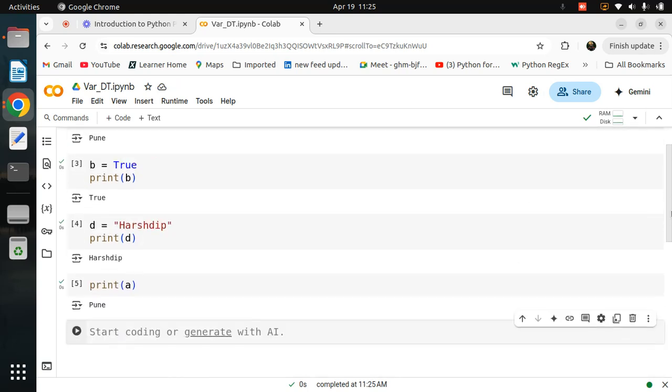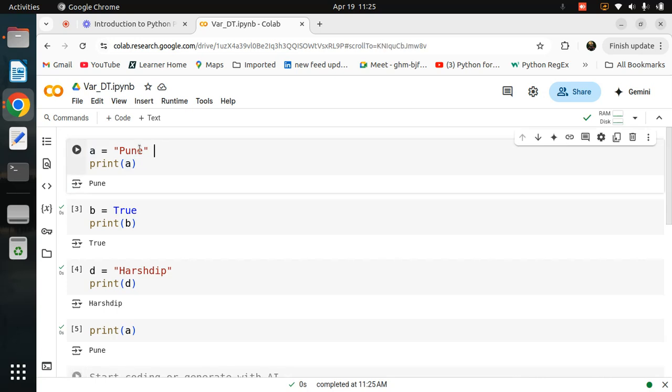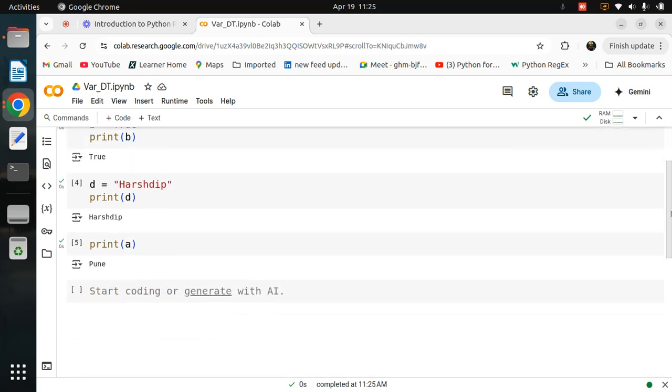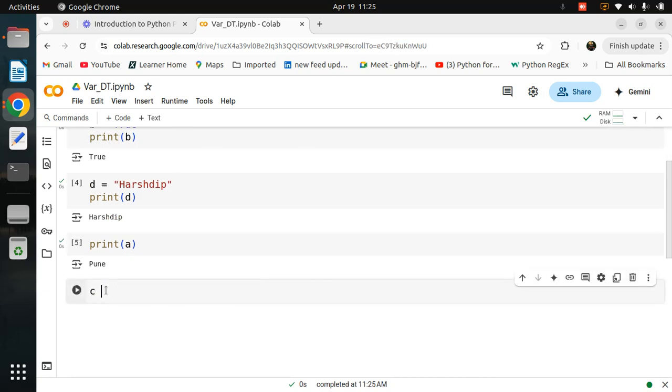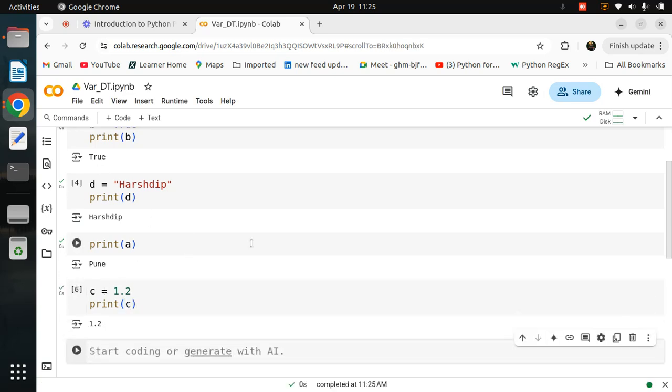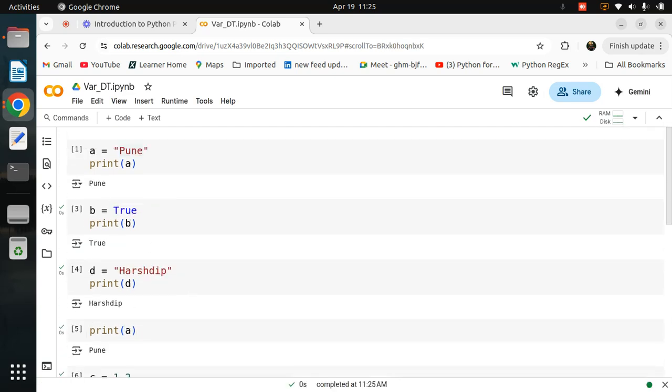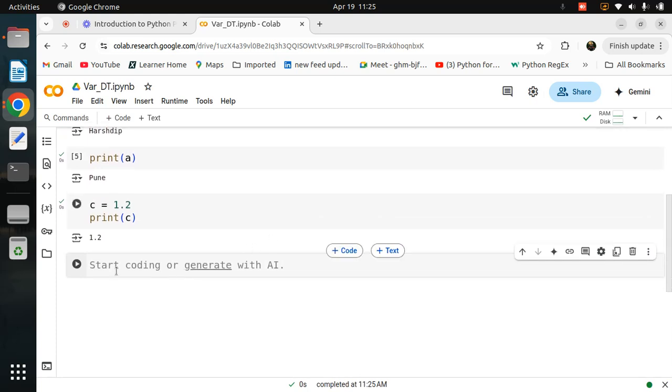Basically these are the data types. In double quotes or single quotes, if you put any letters, that is called a string. This is the boolean, and we will cover it later. Something like 1.2 is called a float. So this is just the basics: we are declaring the variable, accessing the value and printing that value. Now as I told you, whenever I use the word function, always remember the name of that function and after that you need to give the round bracket, so it will be a function.